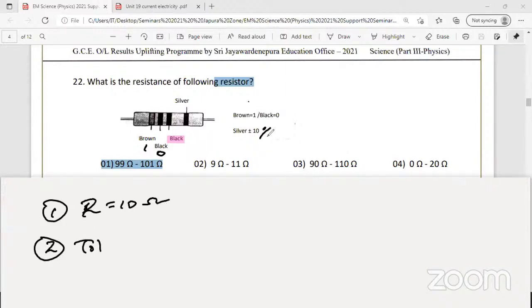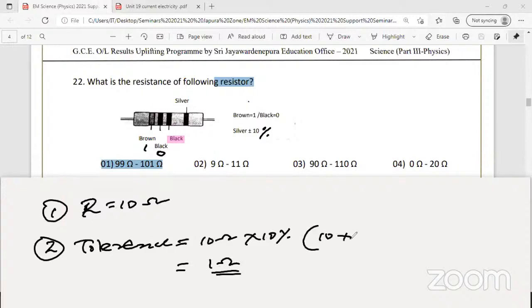Can you please mark it? The percentage sign is missing here. Tolerance equals 10 ohms into 10%. What is that? 10 into 10% means what? 1 ohm. This is like this, 10 into 10 over 100 is 1, right there. Then next one, the range. Number 3, I'll put range, resistor range. That means resistance can increase by 1 or resistance can decrease by 1.